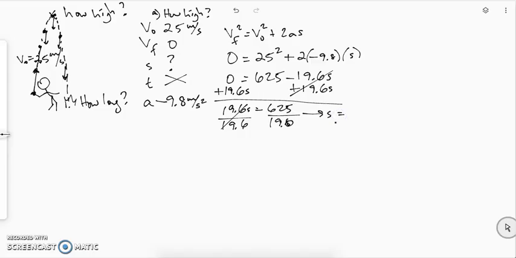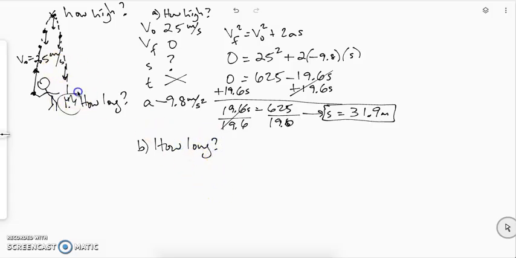So that gets us the maximum height that this ball will travel to is about 32 meters, which is pretty high. But then again, 25 meters per second is about 55 miles an hour. So that was a pretty hard throw. For part B, how long was that flight from top to bottom?